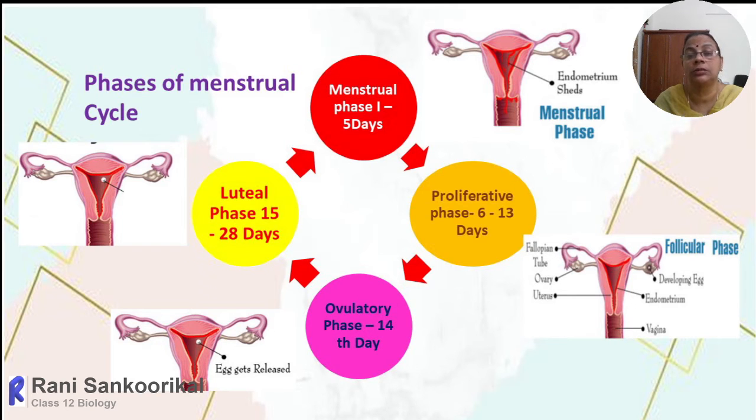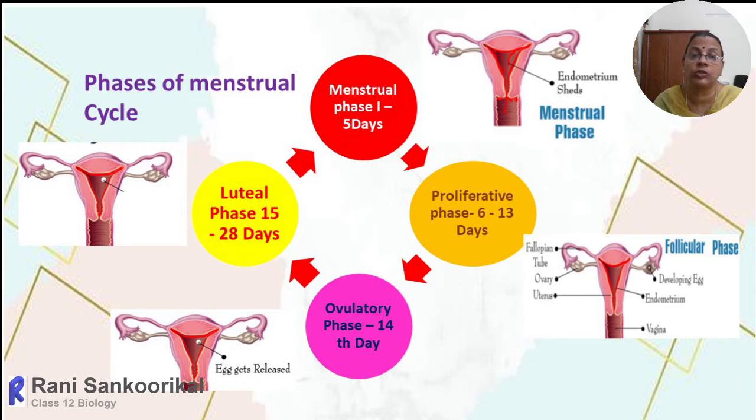But within the ovary, after the ovulatory phase, the remnant part of the Graafian follicle will transform into a yellowish mass. That phase is called the luteal phase or secretory phase. Why is it called the luteal phase? That means 15th to 28th day. It is called the luteal phase because that time the yellowish glandular structure will be formed from the remnant part of the ruptured Graafian follicle, and that structure is called the corpus luteum.